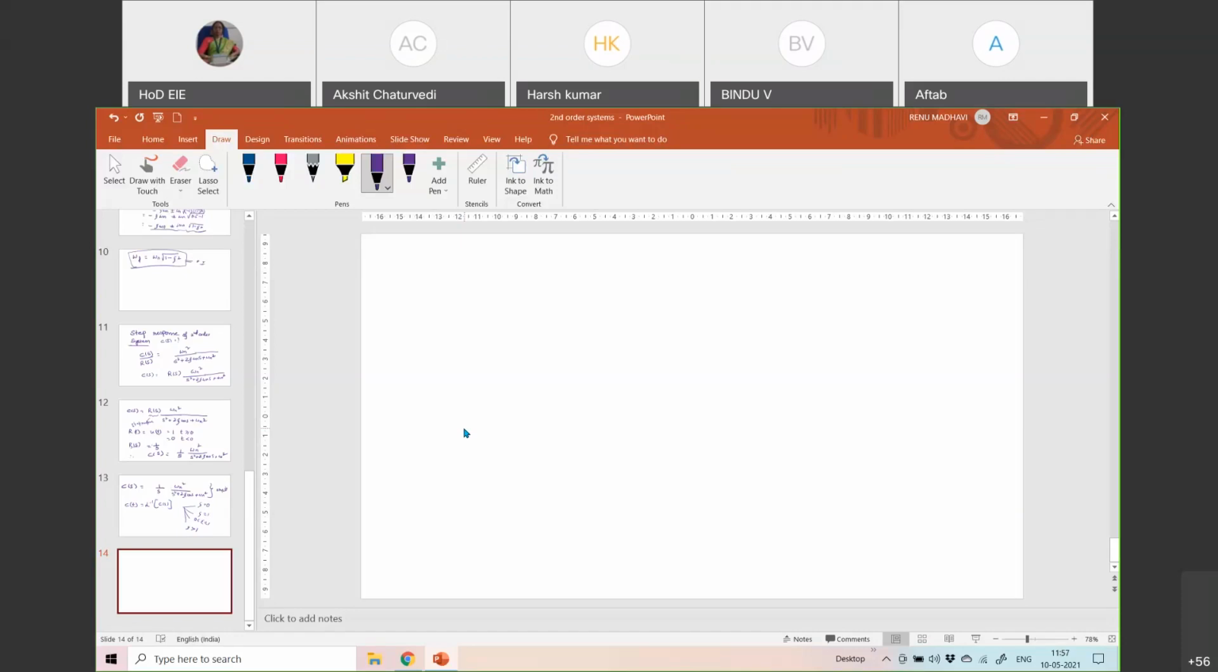Try to simplify the partial fractions with zeta equal to 1 for this system. By that time, I will find my pen. What I have given you is C(s) = 1/s into omega n squared by s squared plus 2 zeta omega n s plus omega n squared. This is the system, and we have to find C(t).